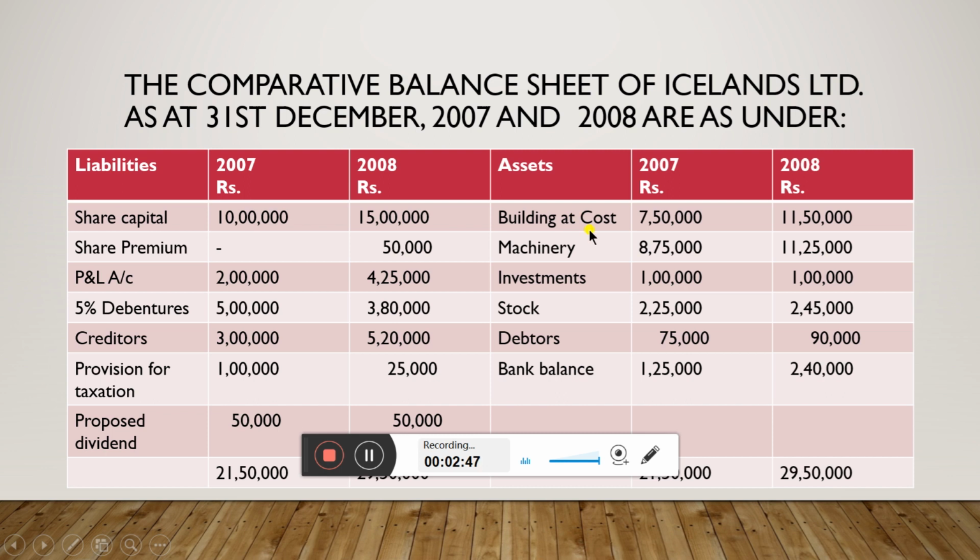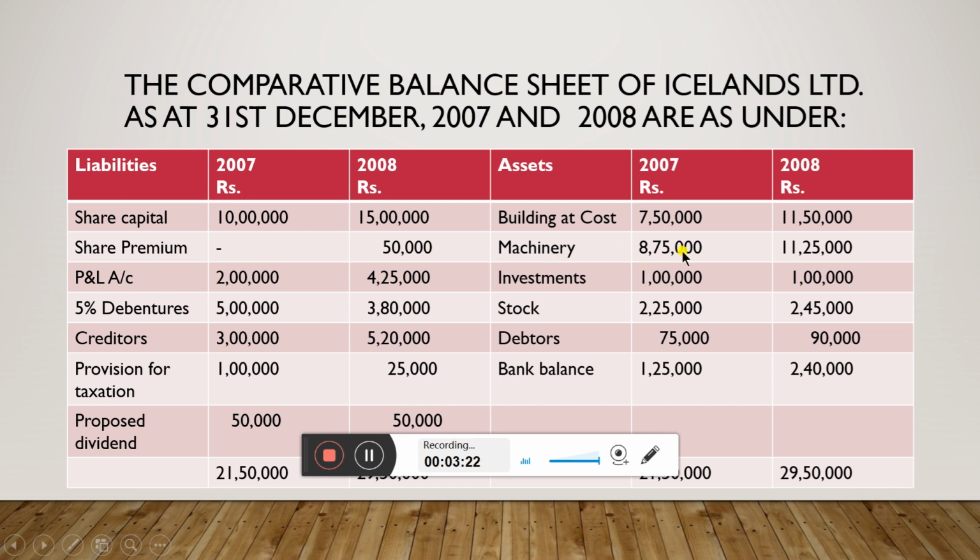Come back to the assets. Building at cost in the year 2007 7 lakh 50,000, in the year 2008 11 lakh 50,000. Again, this particular asset is showing an increase from 2007 to 2008. That means there will be an increase of assets. What I mean to say is purchase of asset.